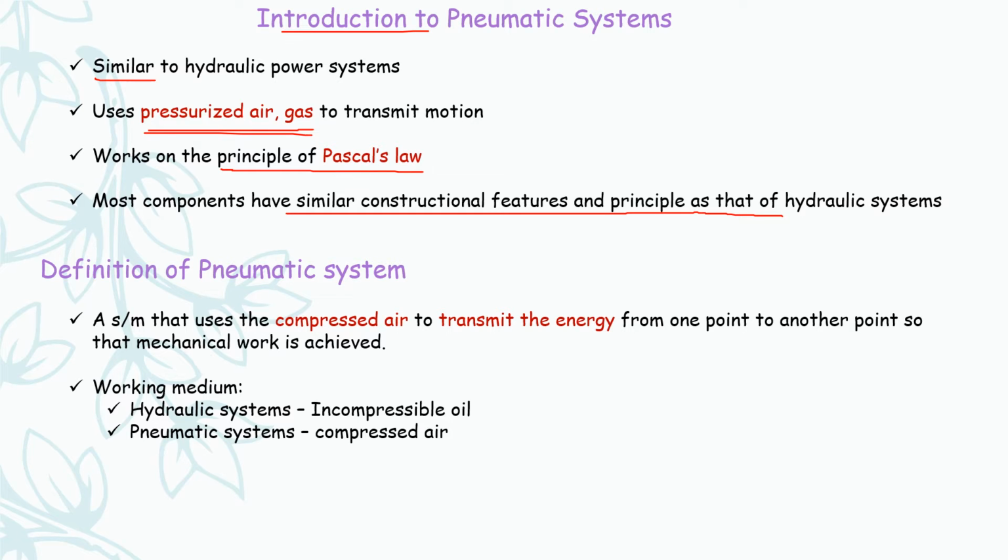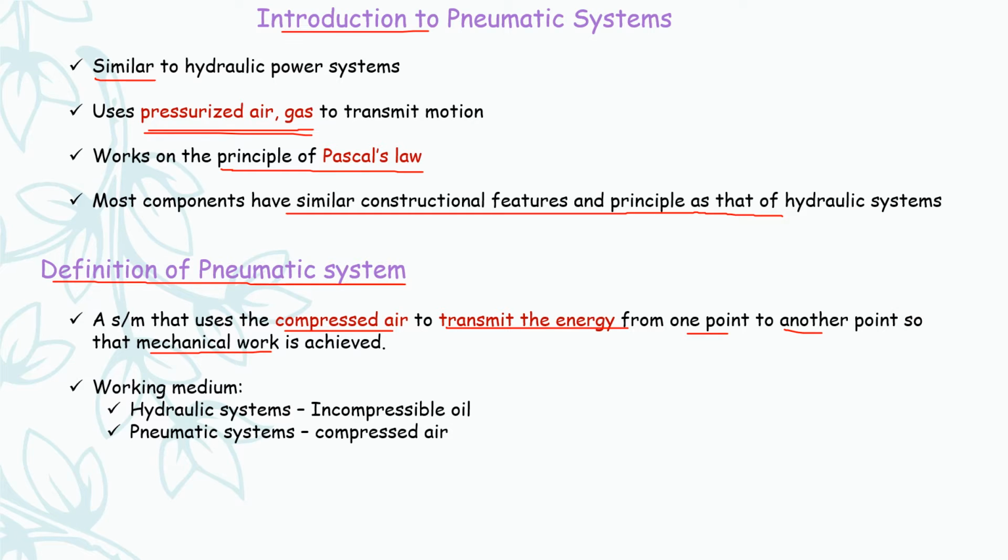Now let's move on to the definition of a pneumatic system. A system that uses compressed air to transmit energy from one point to another so that mechanical work is achieved. So pneumatic systems use compressed air in order to transmit the energy from one point to another so that whatever mechanical work is intended will be achieved.